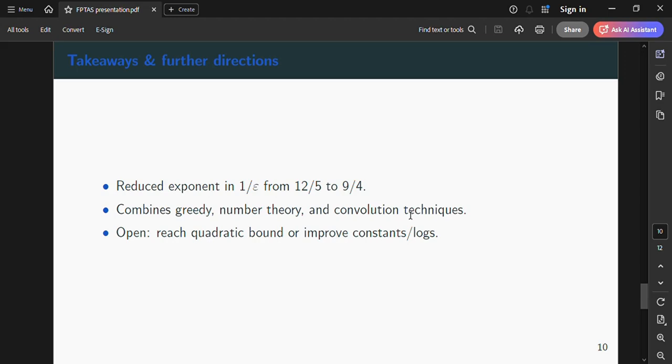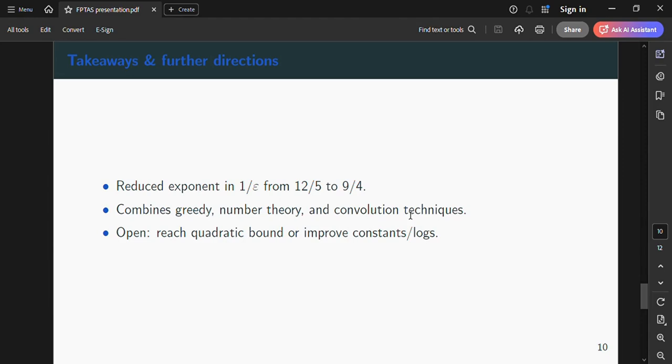Now coming to the complexity sketch and takeaways for further direction. In sketch, greedy splits cut down the heavy work on L, multi-level rounding reduces distinct profit values and the work per merge. Fast convolution technology gives further subpolynomial improvement, and the result is stated as an (n + 1/ε)^(9/4) divided by 2^(Ω(√log(1/ε))) runtime.